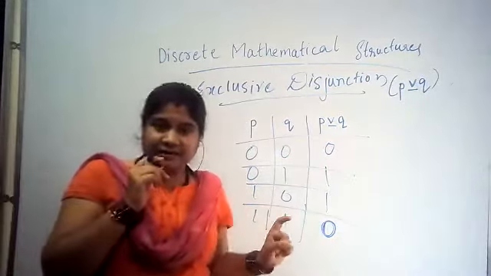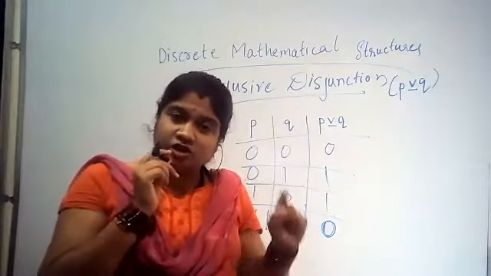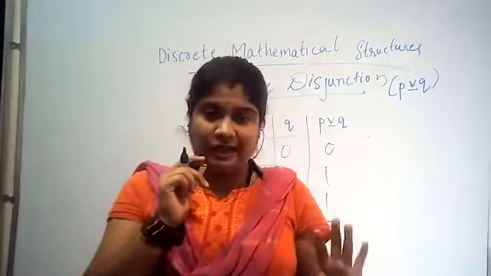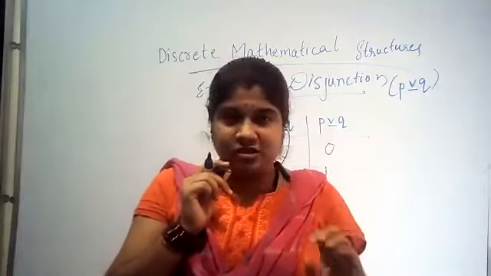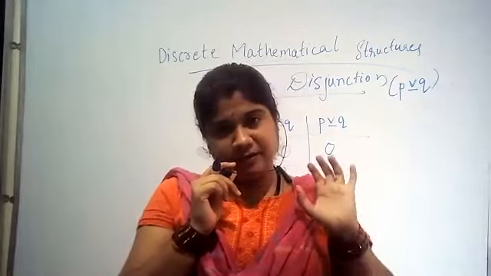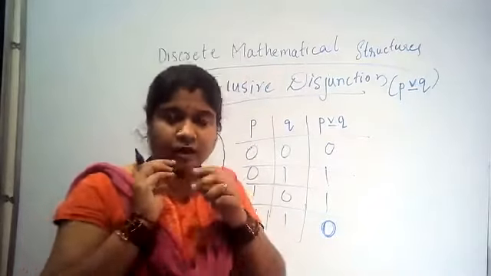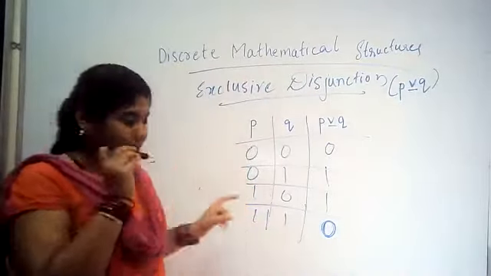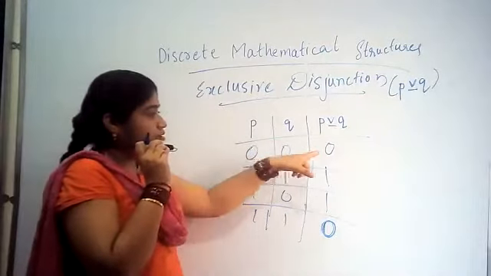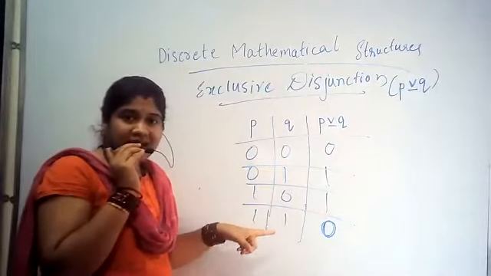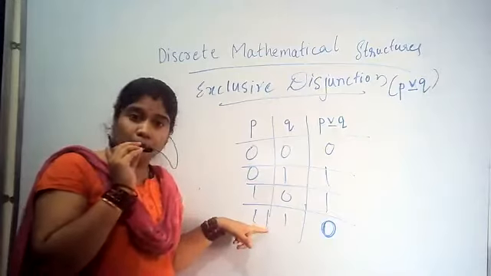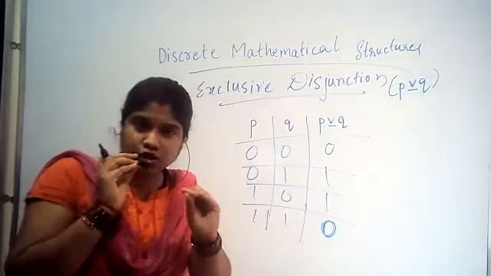The meaning here, exclusive disjunction, is similar to disjunction, but with a slight change. When will it be true and when will it be false? The exclusive disjunction will be false when both are 0, or both are false, and it will be 0 when both are true. Remember, it's a slight change from the OR gate.